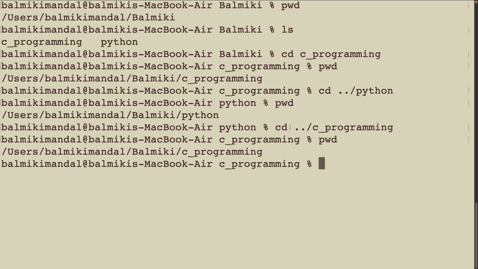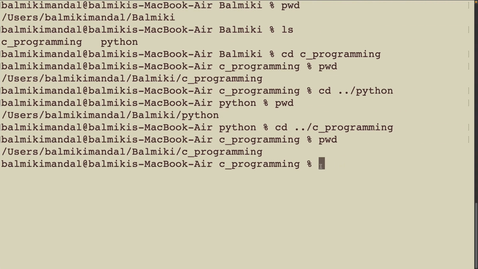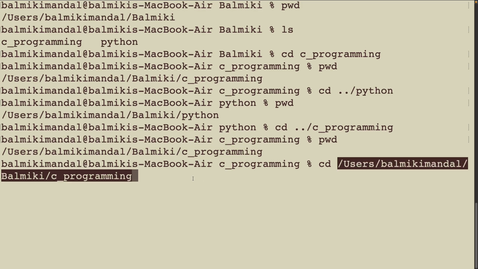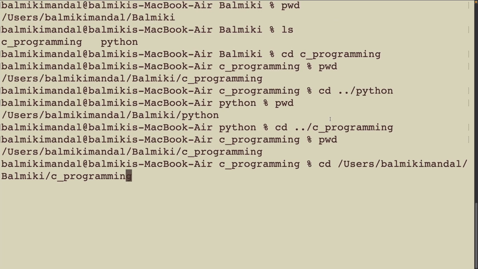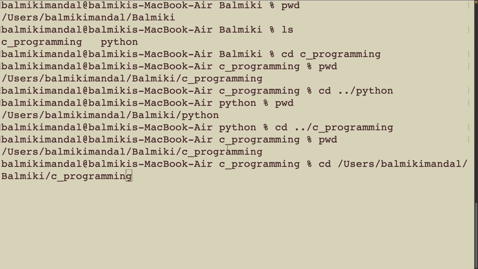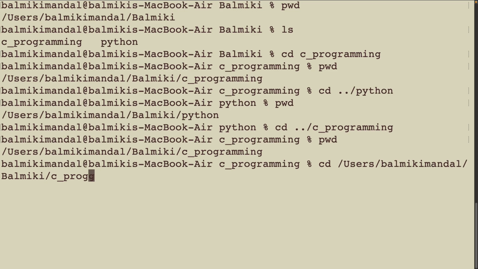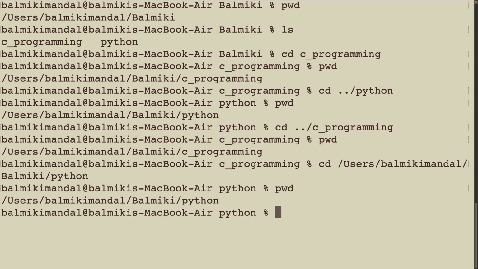These things we can also do with the absolute path, this way. So how to do? Let's see. We have to do cd, and pass the full path. Suppose I am in the C program right now. I want to come to the Python. So how to do this through the absolute path? I have to replace this and add the Python. Let's see pwd. So here is the Python.